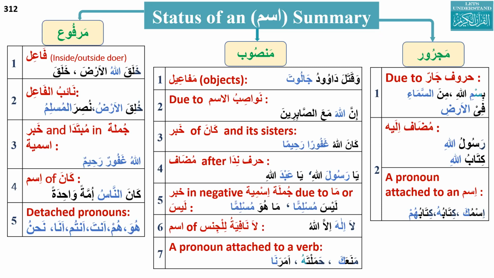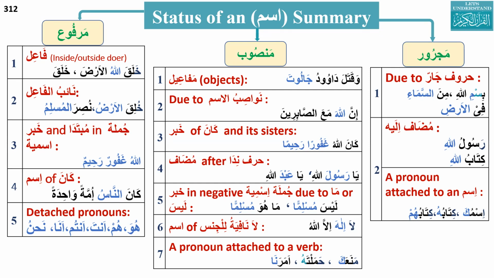So when an ism has a status of rafa, it is called marfu'. When it has a status of nasab, it will be called mansub. And when the noun has the status of jar, it will be called majroor. So one thing is very clear, we have discussed this many times, and this is the most important concept.